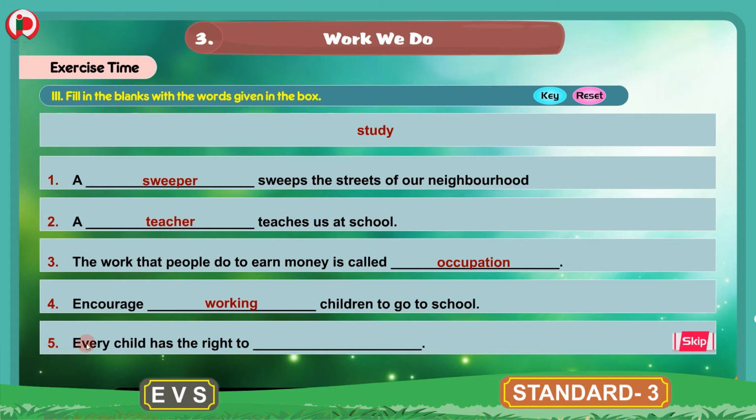5. Every child has the right to dash. The word here is study. Every child has the right to study. So this is about the fill in the blanks with the words given in the box bit is completed.